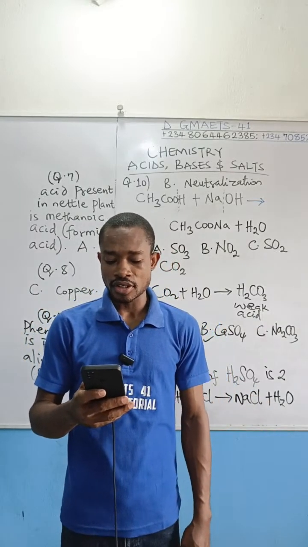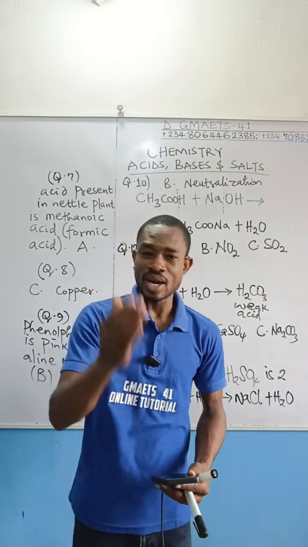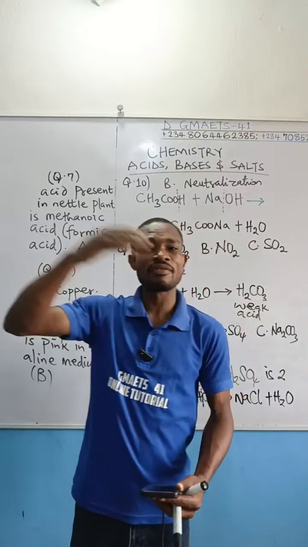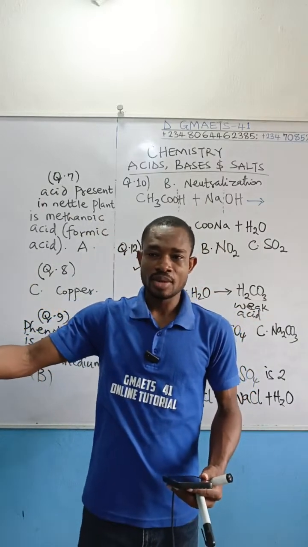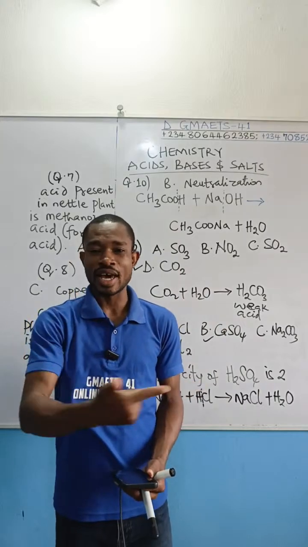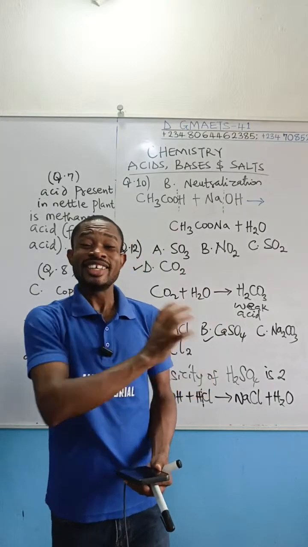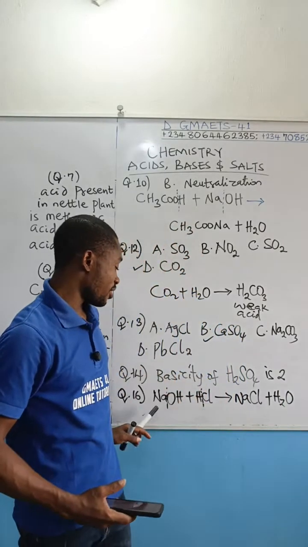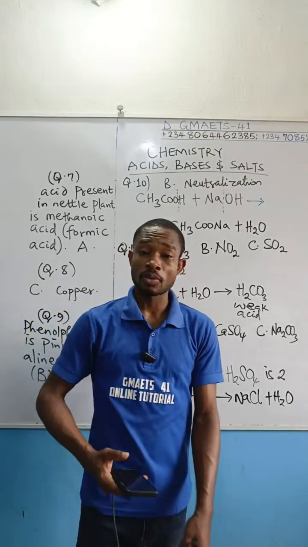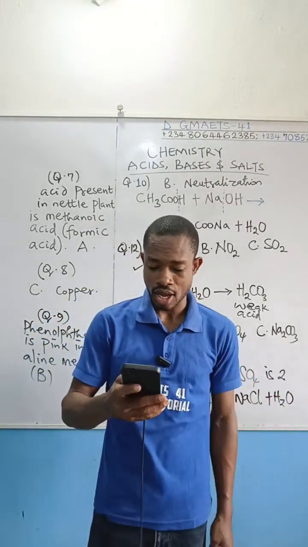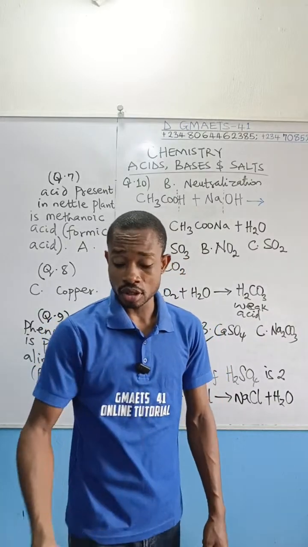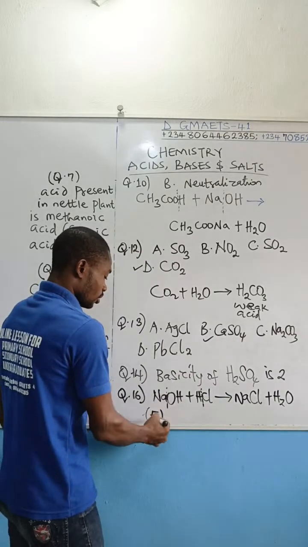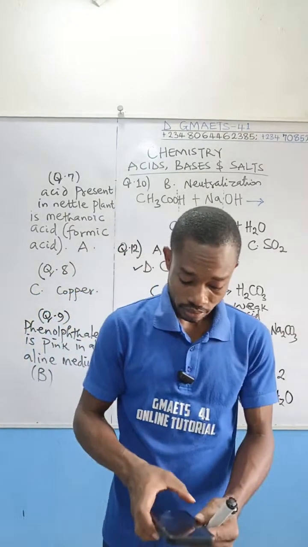Then option C said the concentration of hydroxide ion increases. You are saying that the resulting solution will be moving towards the basic medium, that is from 7 to 14. No. The basic level will not increase. I repeat once again, sodium chloride as a normal salt is a neutral salt in solution. So what really happens here when this reaction takes place is simple, that sodium chloride crystal will form. That is just what is going to happen. Therefore, the correct answer is option E. The sodium chloride crystal will form. Option E is the correct answer.